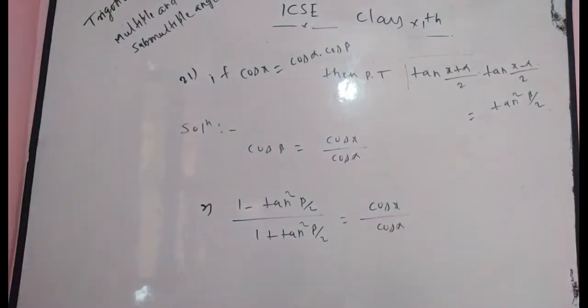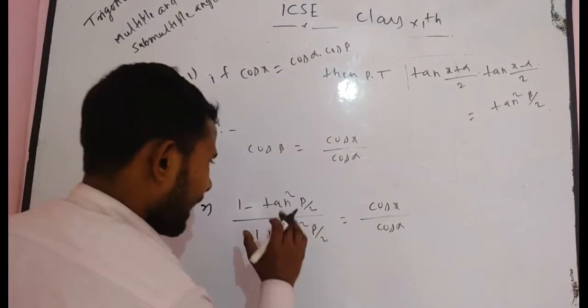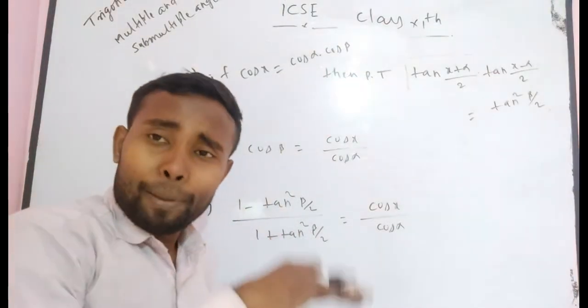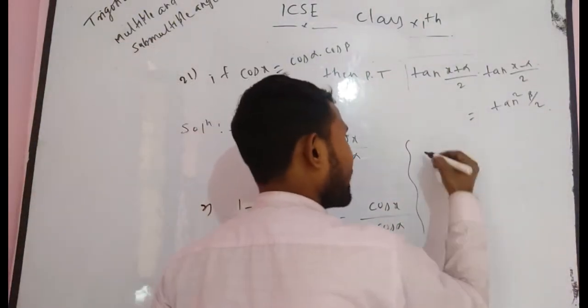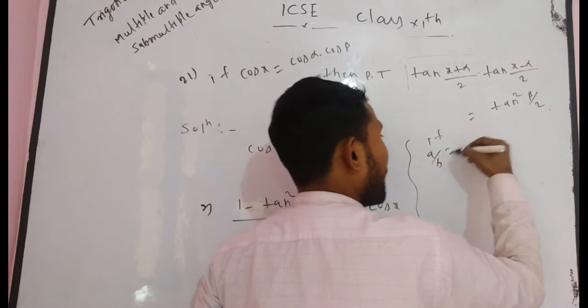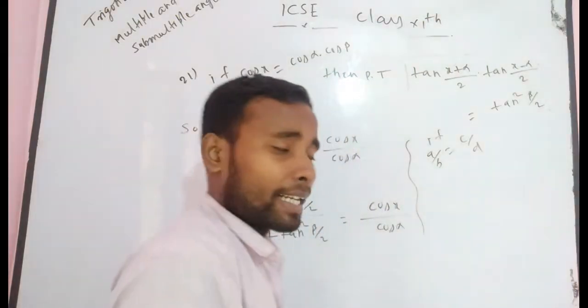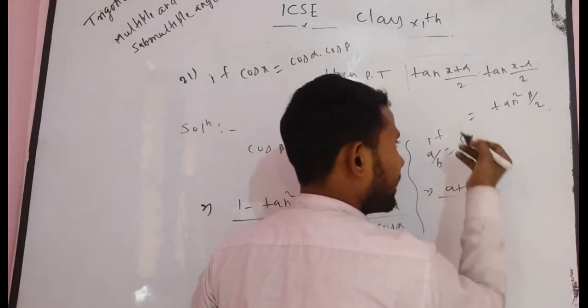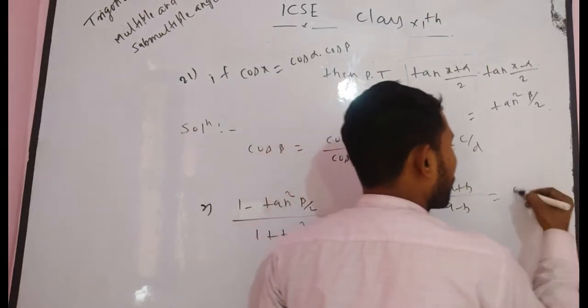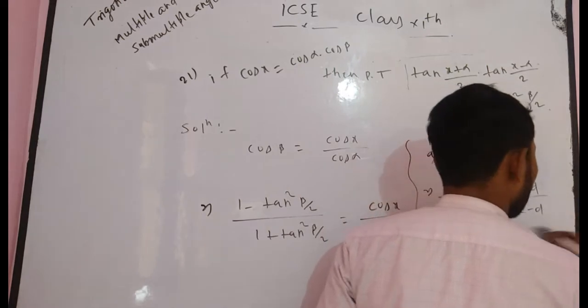Now here, if you apply componendo and dividendo on both sides, what do you know about componendo and dividendo? I have already told you, if a by b is equal to c by d, then you can apply. That means after applying componendo and dividendo, you get (a plus b) divided by (a minus b) is equal to (c plus d) divided by (c minus d).